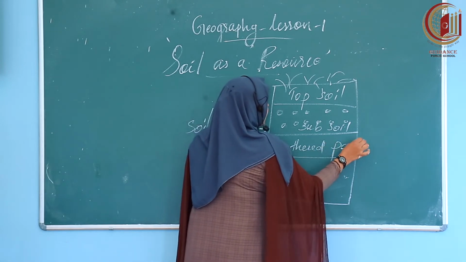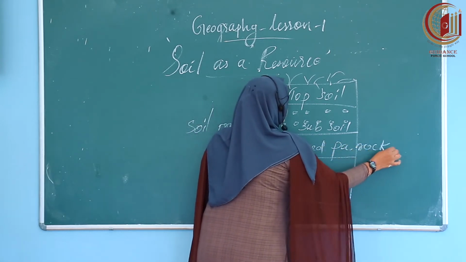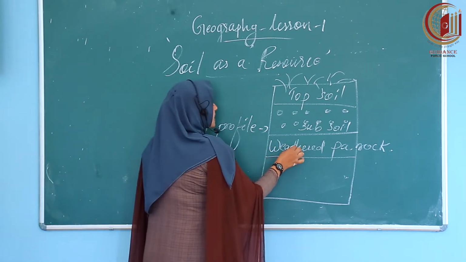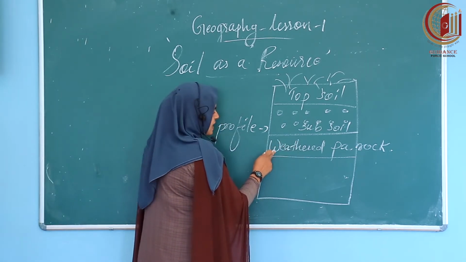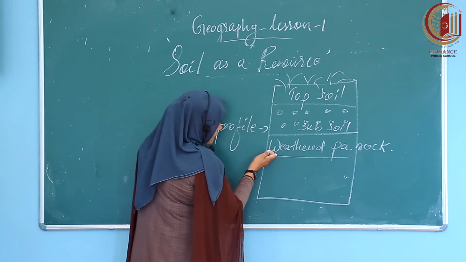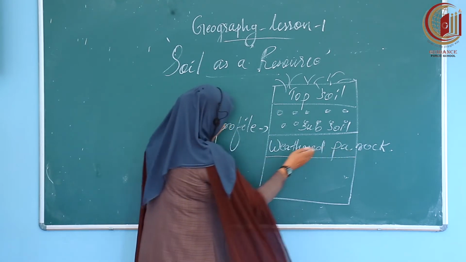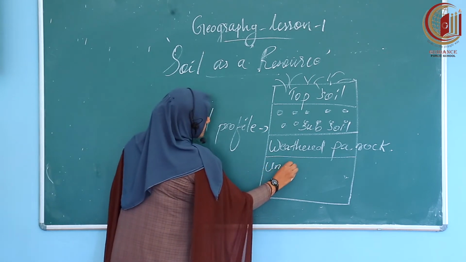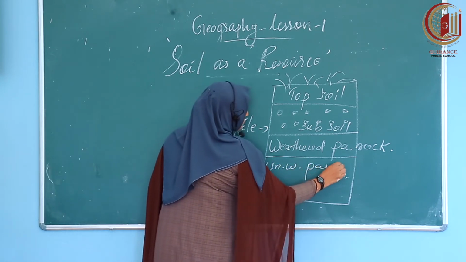Weathered parent rock. We can see the third layer of the soil profile, it is a weathered parent rock. Next one, it is unweathered parent rock.